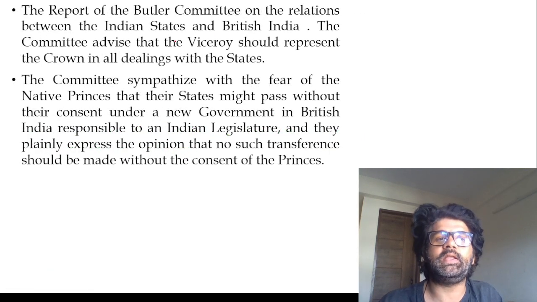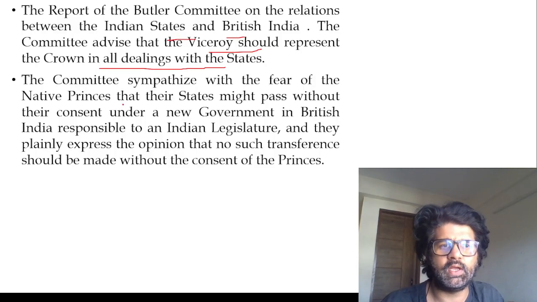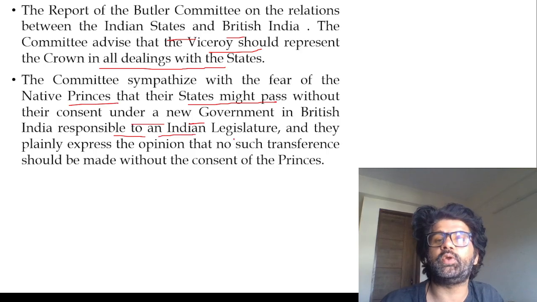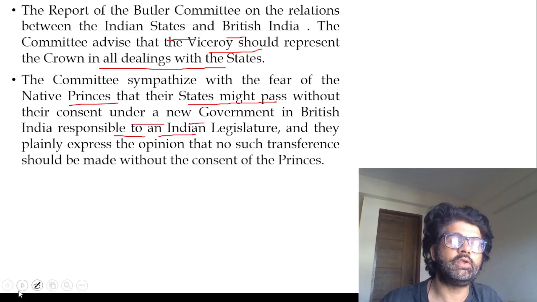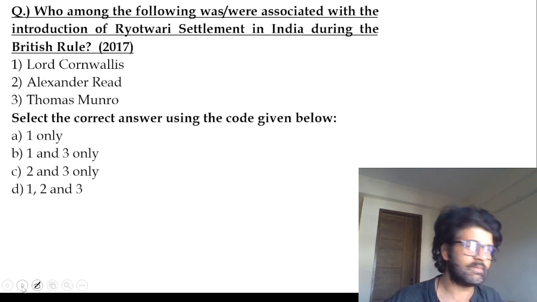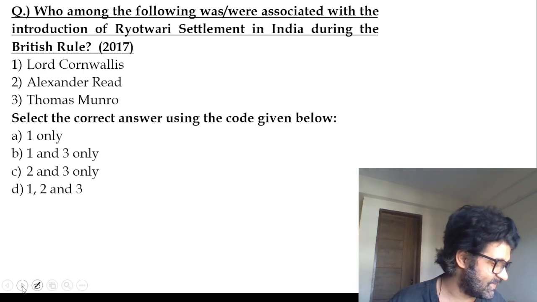So report of Butler Committee, Indian states and British India. Viceroy should represent Crown in all dealings with the state. You can see the committee sympathized with the fear of native princes that their state might pass without their consent under a new government in British India responsible to an Indian legislature. And they were like, no, even if you people leave, don't do such a thing that we become a part of some other union, which actually happened later on.